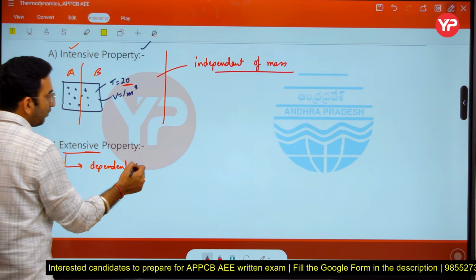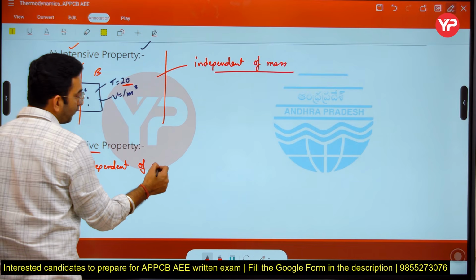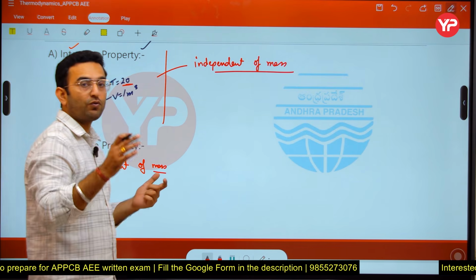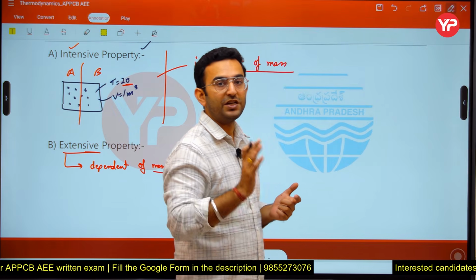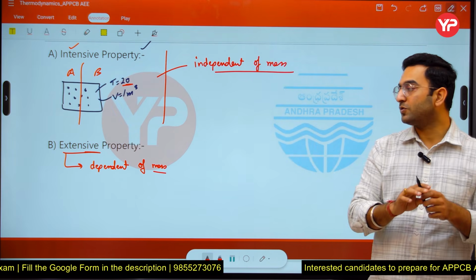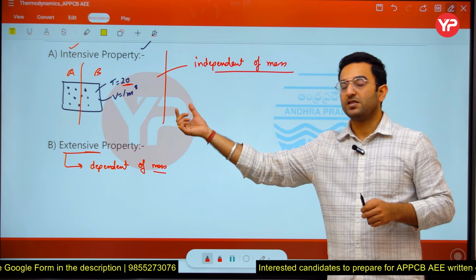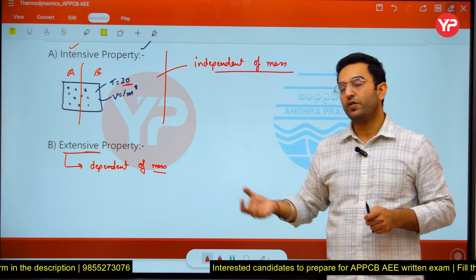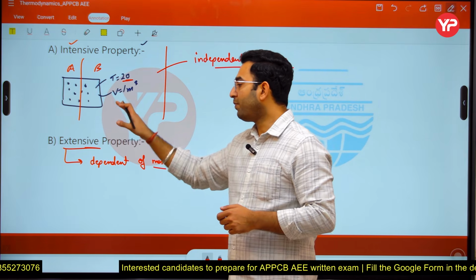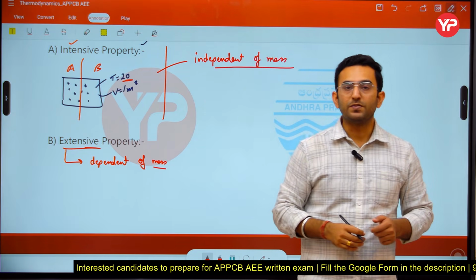Which are dependent on the mass here. For example, in this case you can see if I just divide the container into two compartments, the volume is going to be changed here, because now the region which is being occupied by the atoms or by the gases is going to be changed. So the corresponding volume will get changed. So I can say volume can be considered as an example of an extensive property.